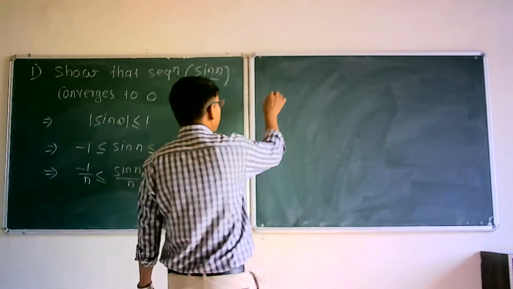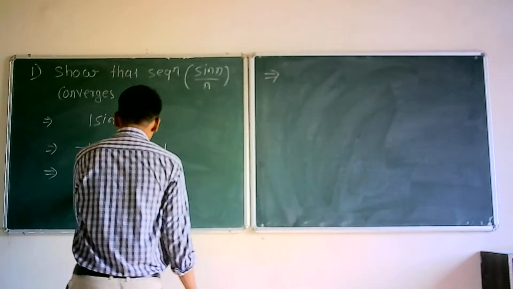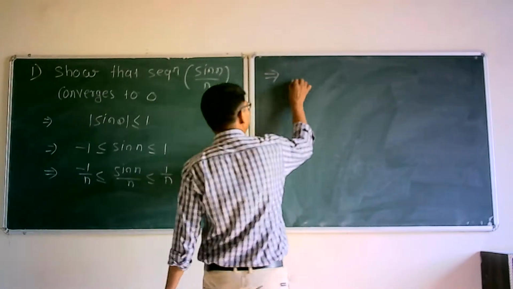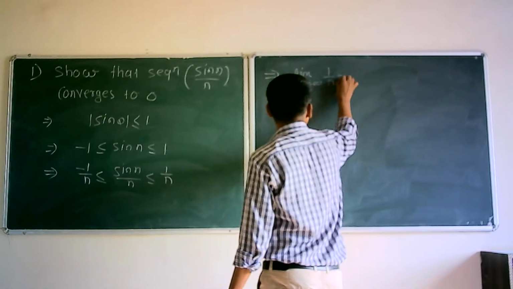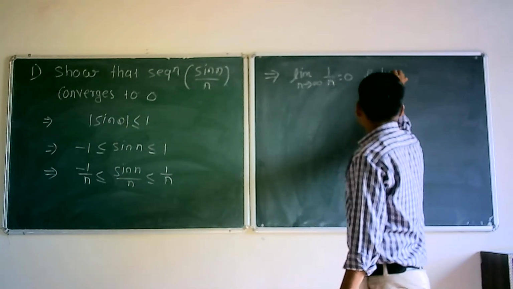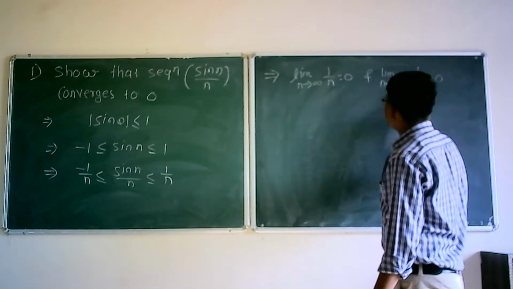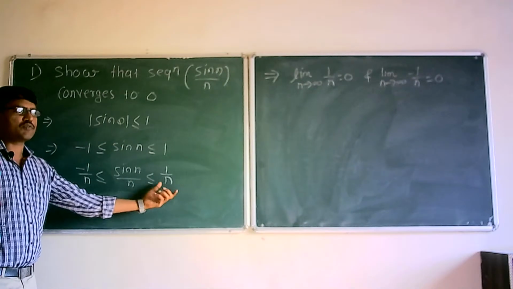This implies that sin n upon n lies between these two sequences. But limit n tends to infinity of 1 upon n is 0, and limit n tends to infinity of minus 1 upon n is 0. So both these sequences converge to 0.